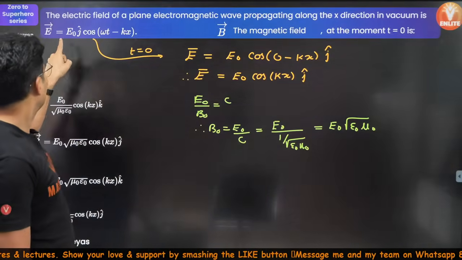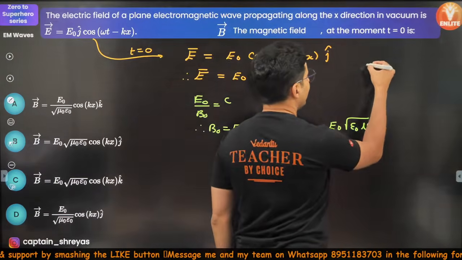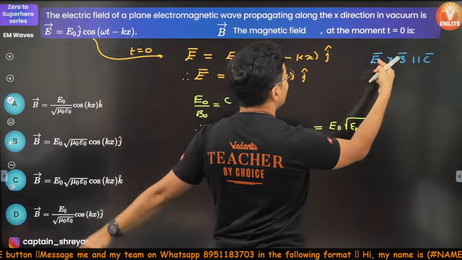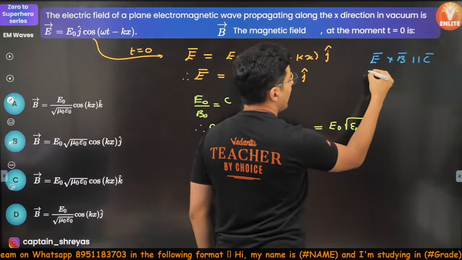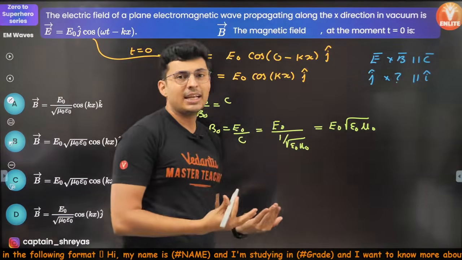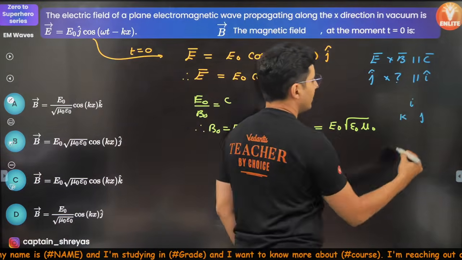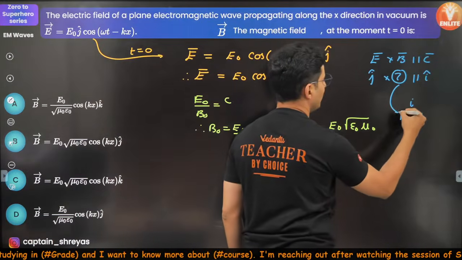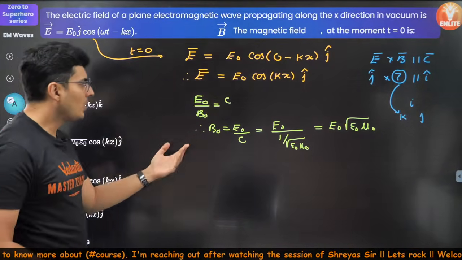So think about it. If electric field is along J cap, let's make use of this fact. Electric field cross magnetic field should be parallel to the speed of light. Electric field is along J cap direction. Magnetic field, I don't know. Speed of light is I cap. J cross what will give you I? I, J, K. J cross K will give you I. So obviously this question mark should be K cap. Everybody got this? Okay. So now you have your answer.